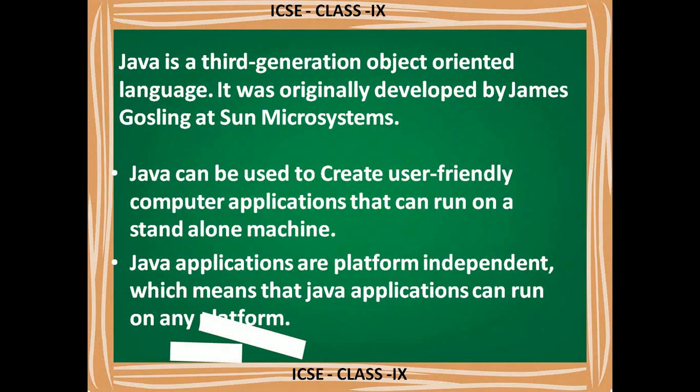Take an example of mobiles. See, we all are using different types of mobile handsets, but when we want to download any application from Play Store, that application gets downloaded in all the mobiles. It will not give any error and it will not check any configuration of that mobile, because that application is platform independent. It will not check the hardware configuration. I hope this point is clear.